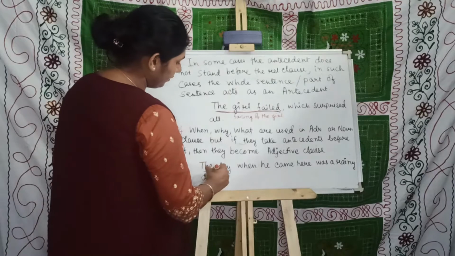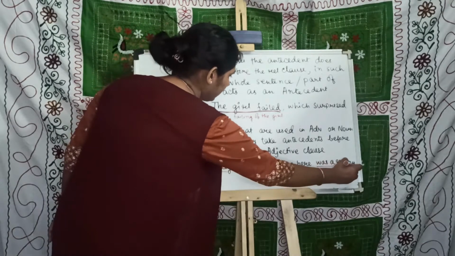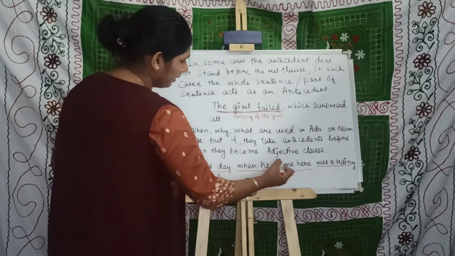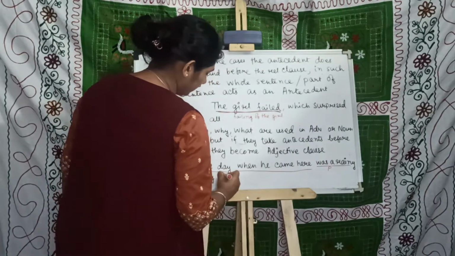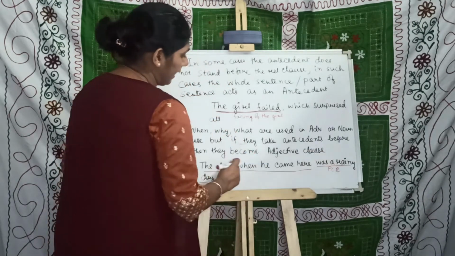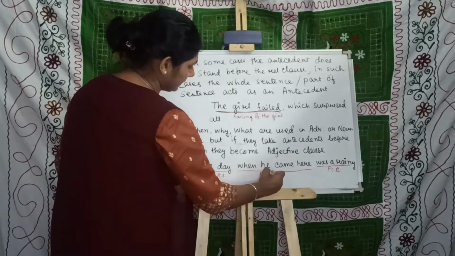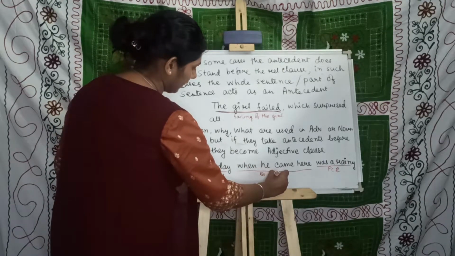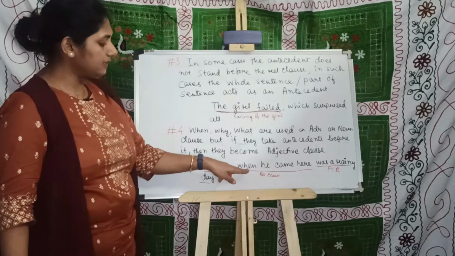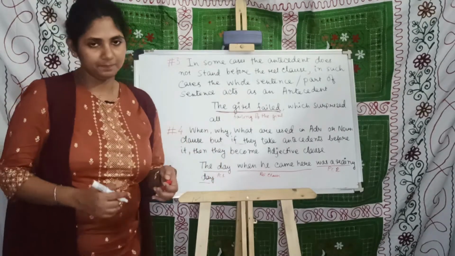The day is the principal clause, part 1, part 2, and when he came here is the relative clause. Why is it a relative clause? Because it has an antecedent before it, that is why.